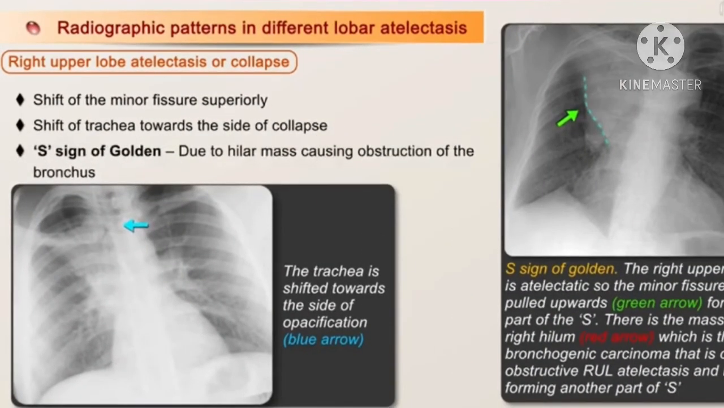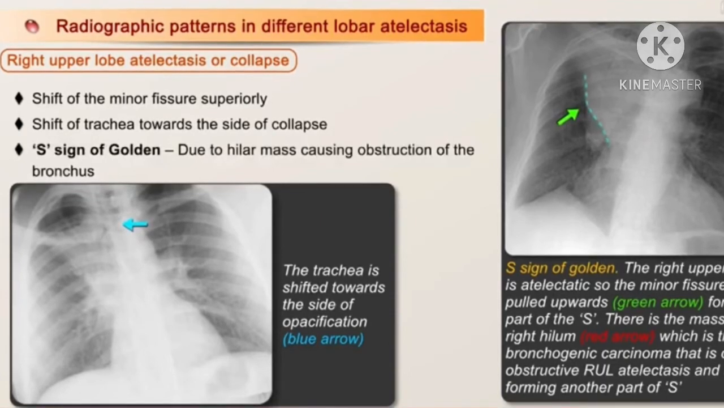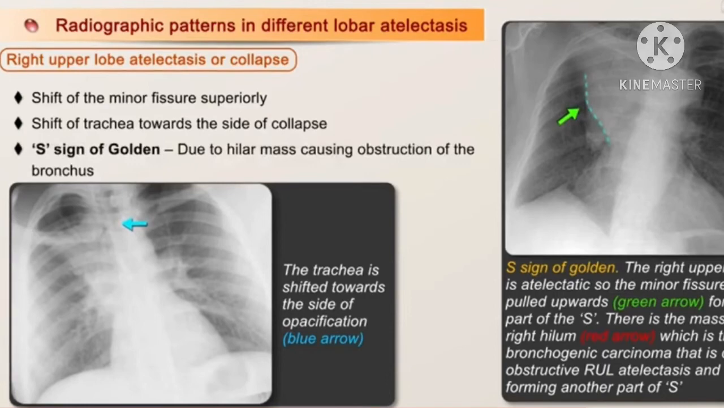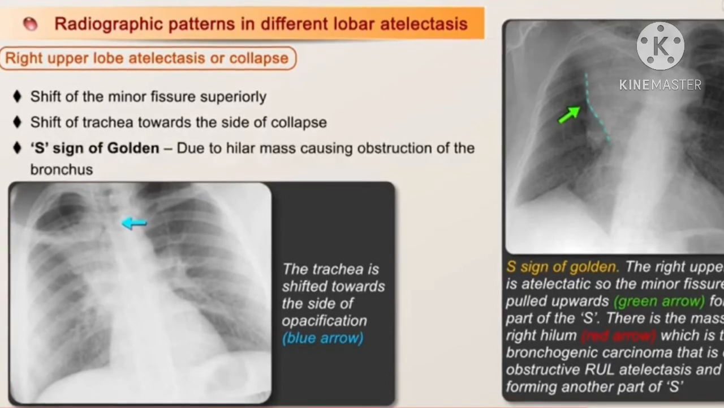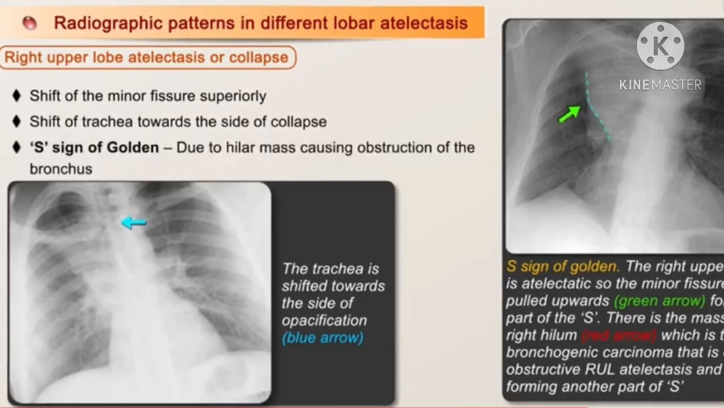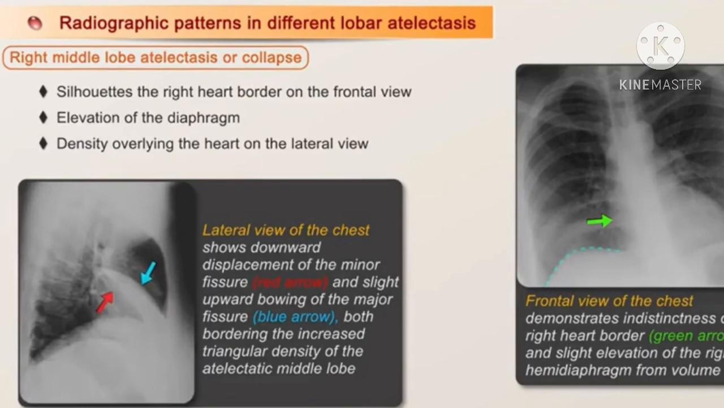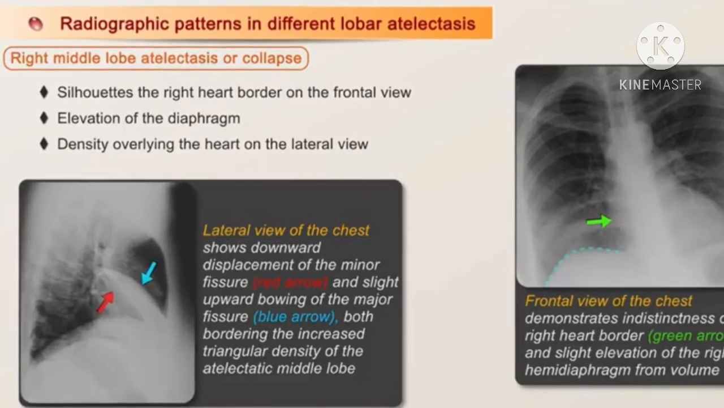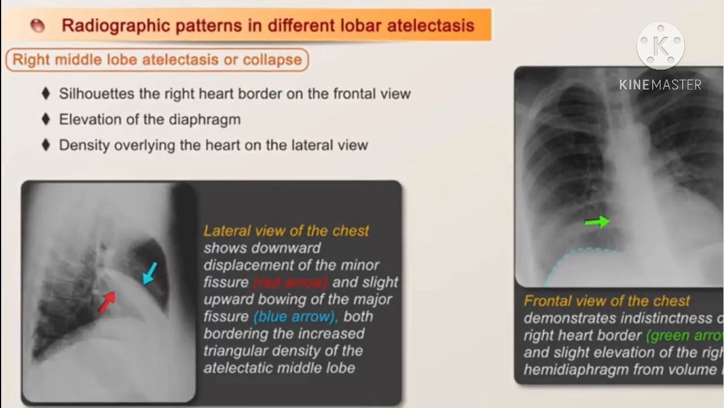For right upper lobe atelectasis or collapse, there is a shift of the minor fissure superiorly, a shift of the trachea towards the side of collapse, and the S sign of Golden, which is due to a hilar mass causing obstruction of the bronchus. For right middle lobe atelectasis or collapse, it silhouettes the right heart border on the frontal view. There is an elevation of the diaphragm, and density overlying the heart on the lateral view.